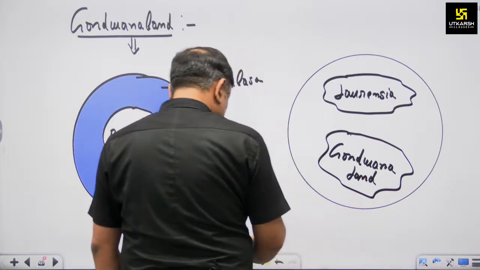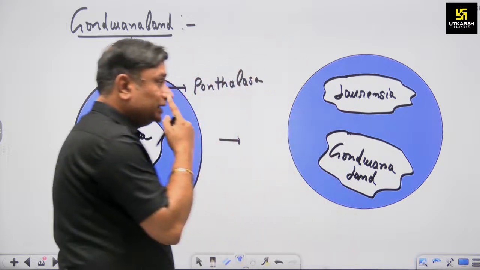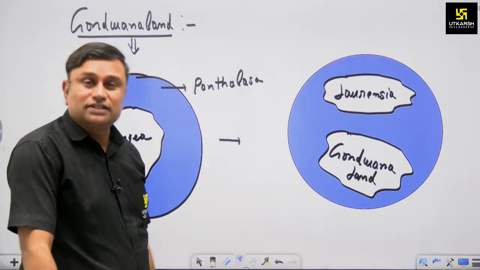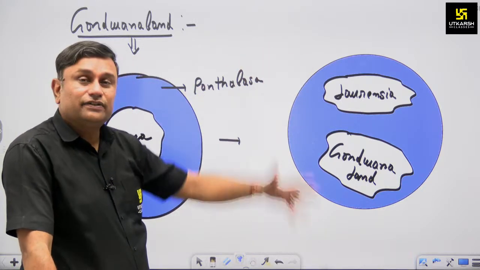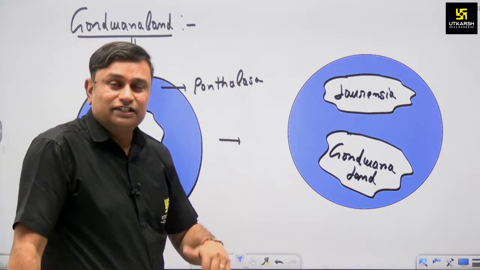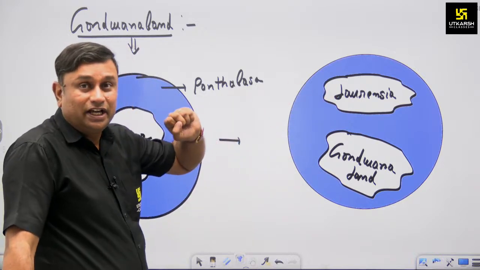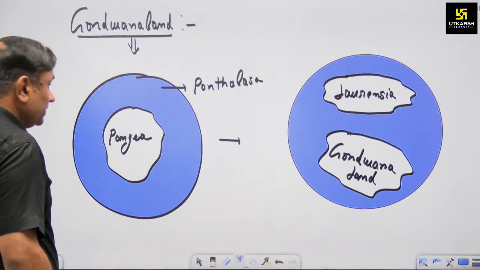So if we believe in this theory and assume that this land was bifurcated, then further on this Laurentia divided into various subsections, meaning North America and Eurasia were formed through this Laurentia, and from Gondwana land, the landmass of Indian Peninsula